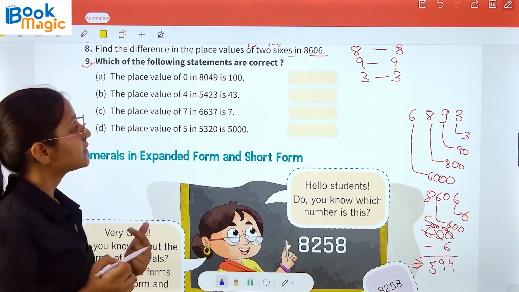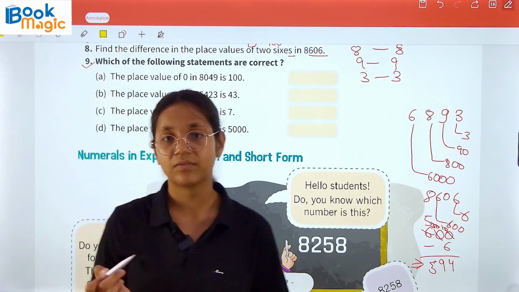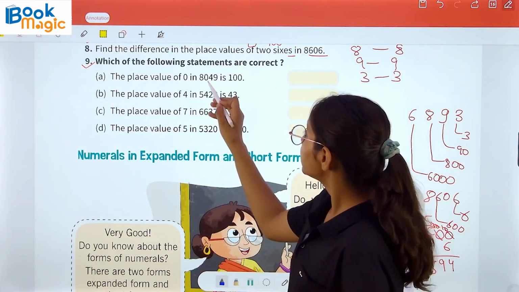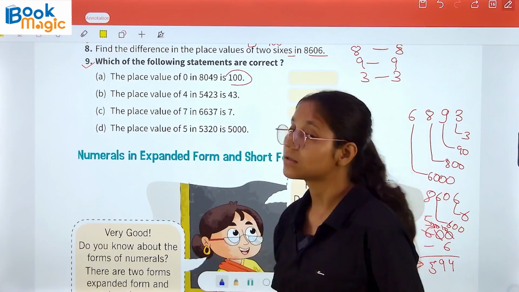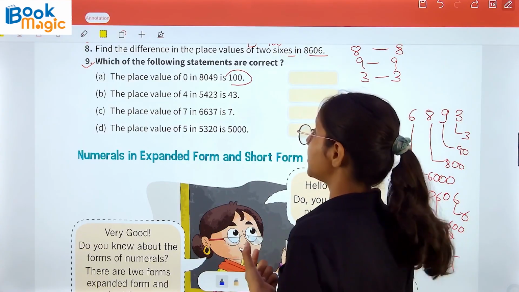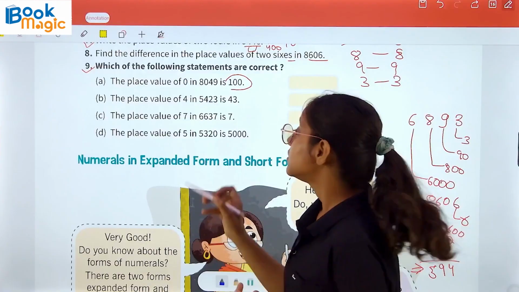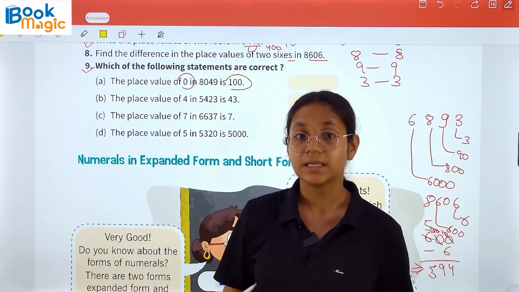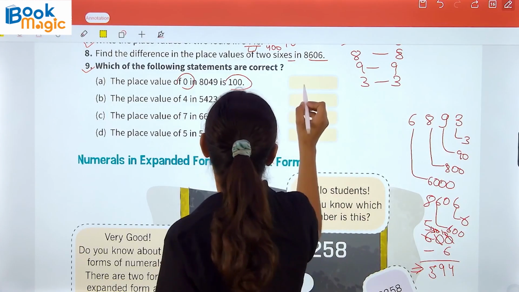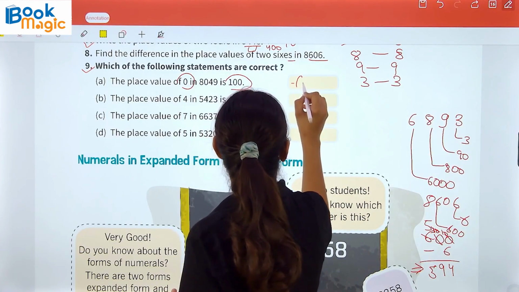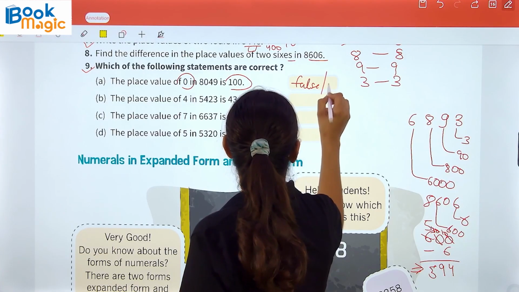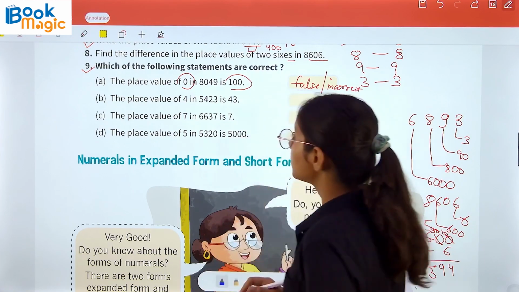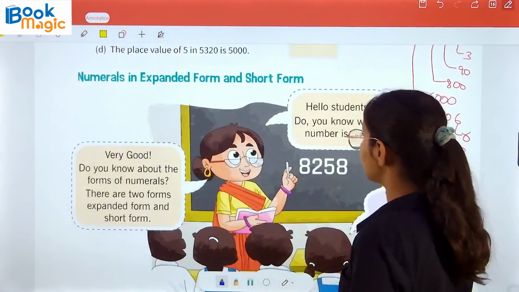Now question number 9. Which of the following statements are correct? We have to read the statement and find what is correct. The place value of 0 in 8049 is 100. So in the above explanation we understood that if 0 is at any place, it doesn't have any place value. So this is false, or we can say incorrect. In a similar manner, the rest of the part you have to do on your own.